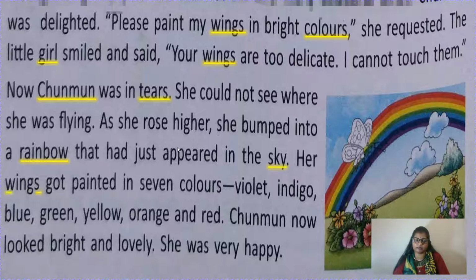Her wings, underline wings, got painted in 7 colors. Now the names of the colors are written, children. Now they are nouns. They are not adjectives because we are naming the colors. Fine, so please underline all the colors. Violet, indigo, blue, green, yellow, orange and red. Chunmun now looked bright and lovely. Underline Chunmun. She was very happy. So children, please do it on your own.